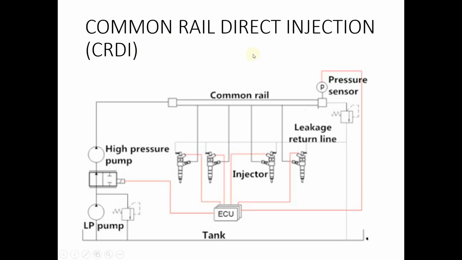So in common rail diesel engine, we have a common rail where the high pressure diesel is accumulated up to a certain pressure, and it is taken up by the different injectors, and these injectors will supply the pressurized diesel as fine spray into the diesel engine cylinder. So with that, we conclude the different fuel systems that are available in IC engines.